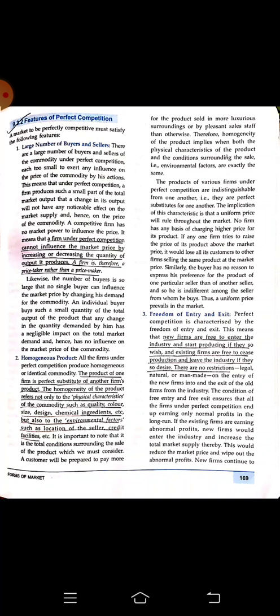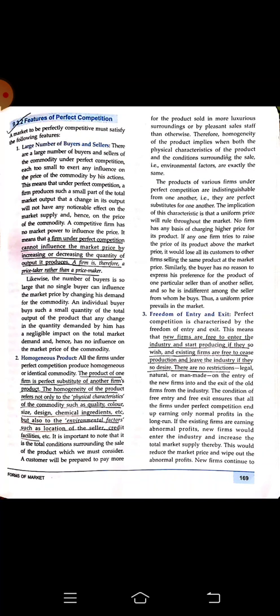The homogeneity of the product refers not only to the physical characteristics of the commodity such as quality, color, size, design, chemical ingredients, etc., but also to the environmental factors such as the location of the sellers, credit facilities, etc.